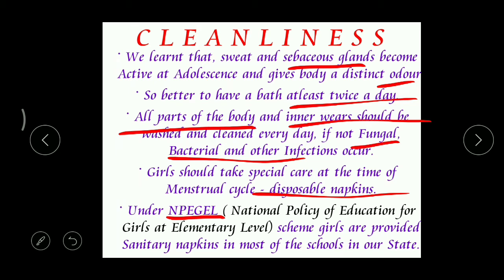I told you already, there's a problem: some girls avoid schooling, and when they continue the same thing, then what happens? They lag in their education, and so they cannot get good opportunities in the future. So in order to avoid all these problems, especially for the girls, only the AP government has taken this step. Okay, this NPEGEL is actually very important.